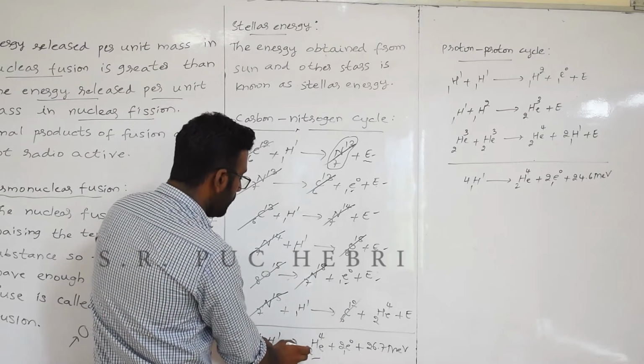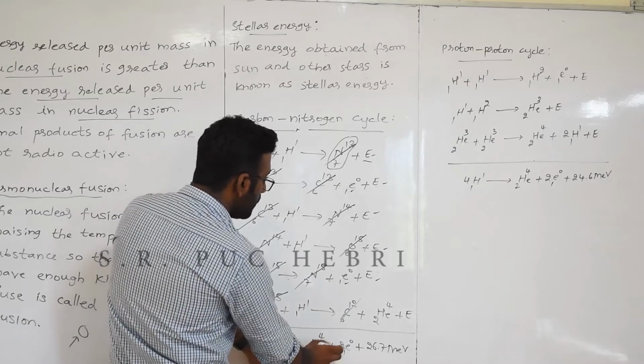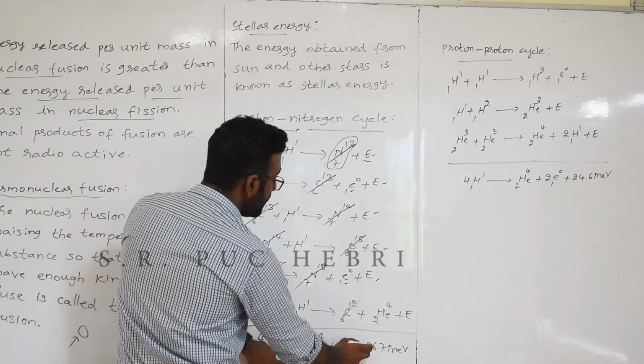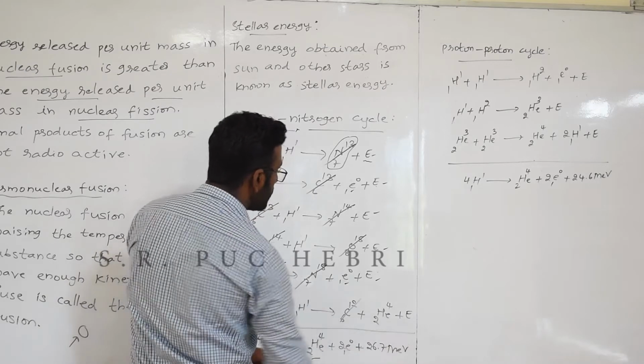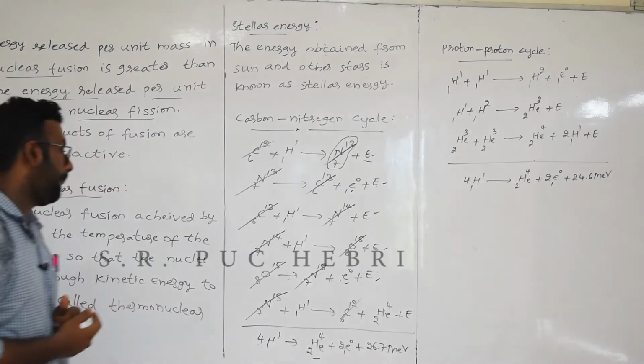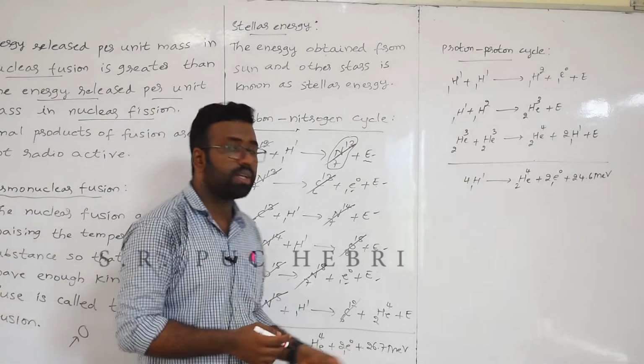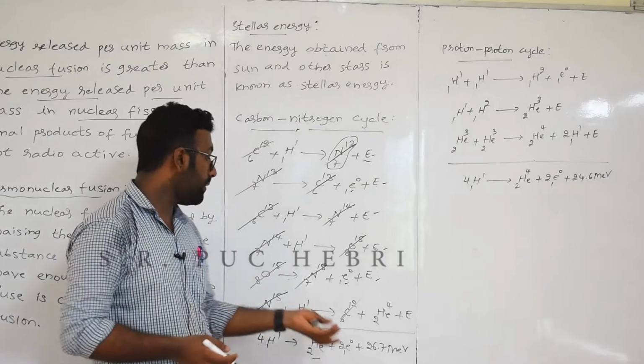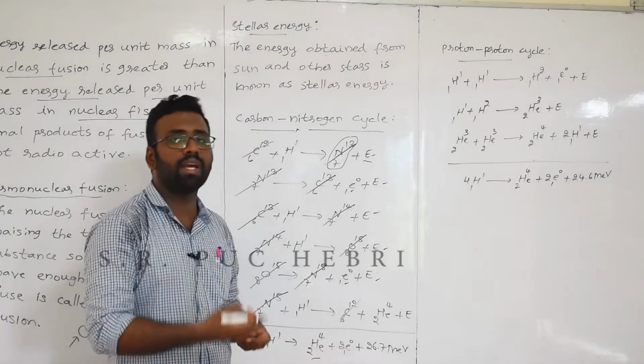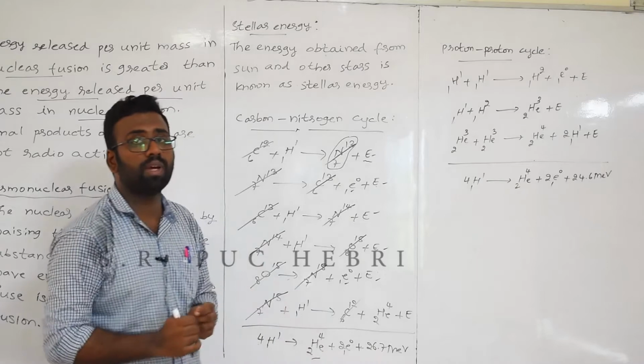So He4, then 2 positron plus 26.7 mega electron volt of energy. So this is actually an assumption that this much of energy is released, okay, and this value may not be the exact one but nearly the same value.